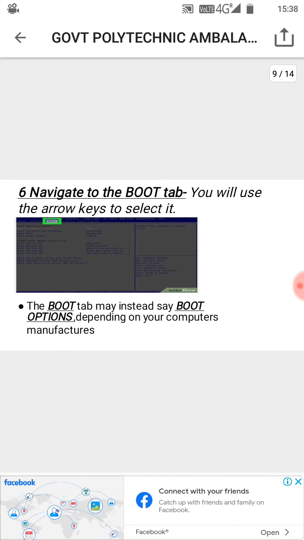Point 6. Navigate to the boot tab. You will use the arrow keys to select it. The boot tab may instead say boot options depending on your computer's manufacturer.